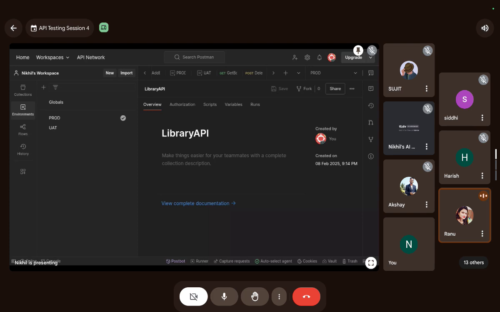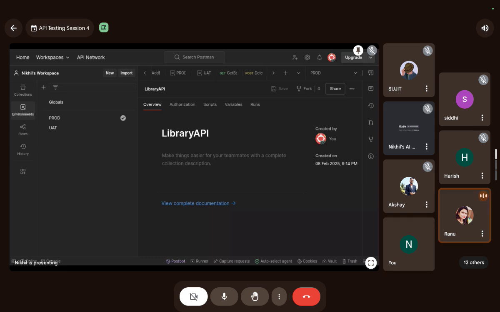See, environment is nothing. Environment is a configuration. Just think of it that you have two same websites with different databases and different URLs. As simple as that.